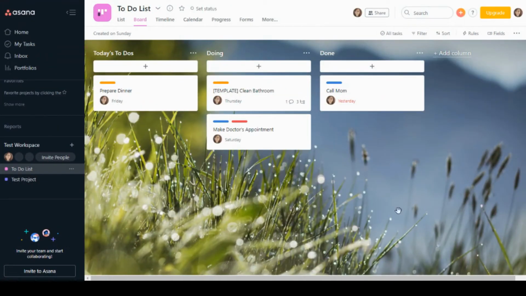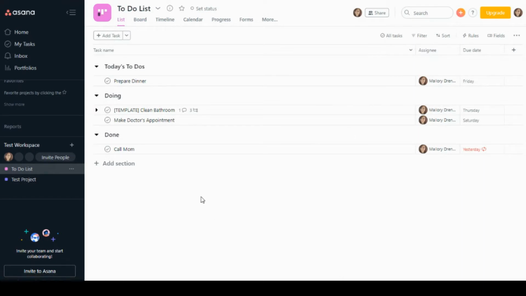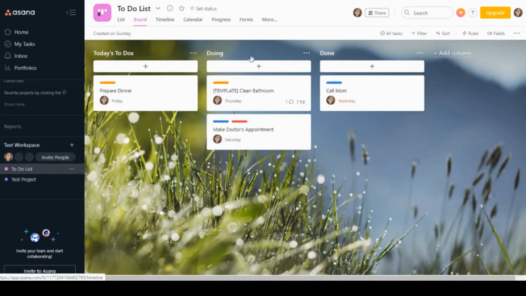So I'm going to dive in here and show you what the difference is and what the two look like on my computer. The background for your board, you do not get a background for your list. The list is just a very simple, easy format. When it comes to the board, what you would do with your board in order to change the background. Now, note that if you change the background on one board, it changes it for all boards. You cannot have individualized backgrounds for each board within Asana. So in order to do this, you would come up to your name.